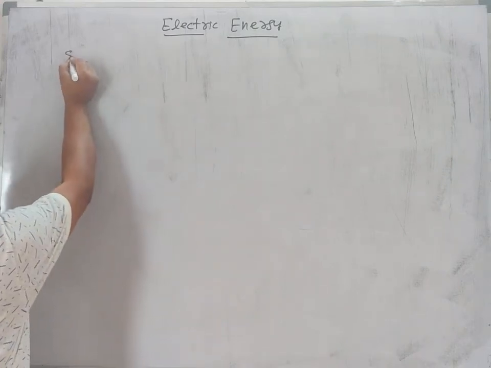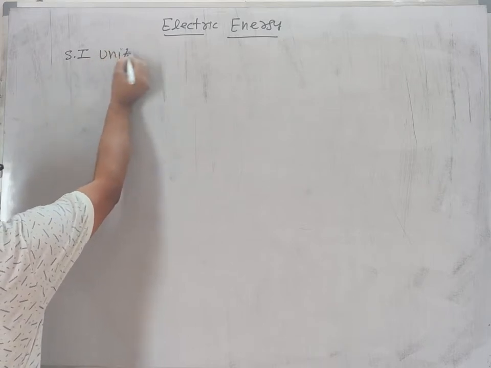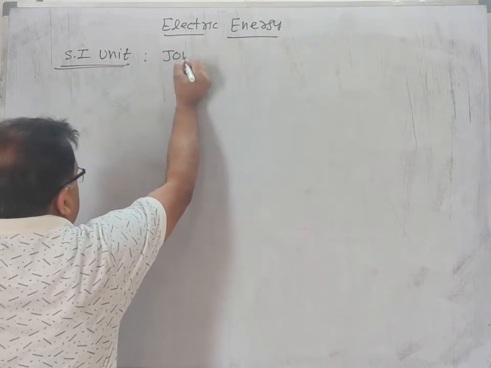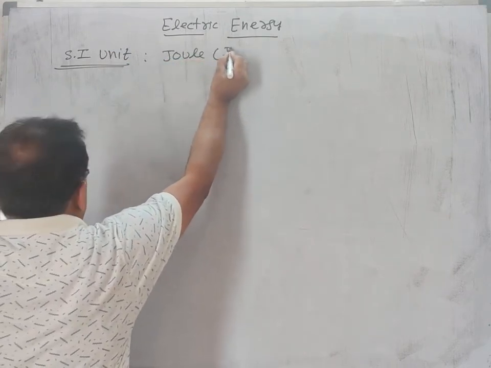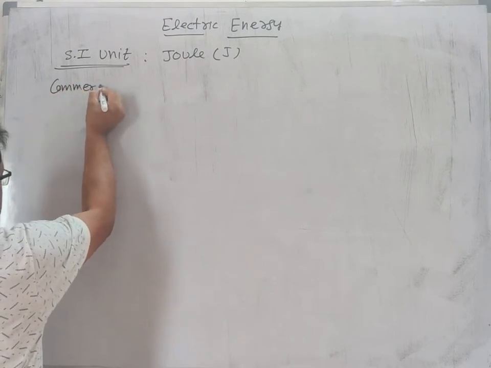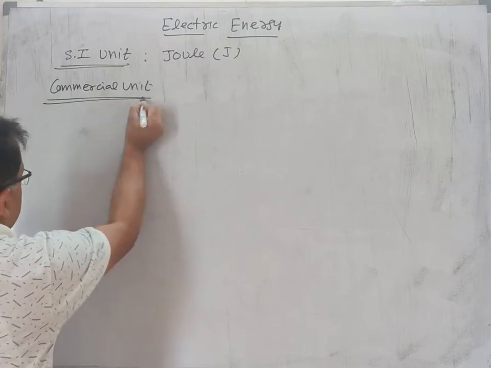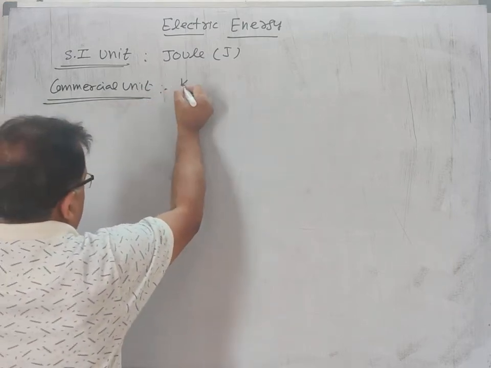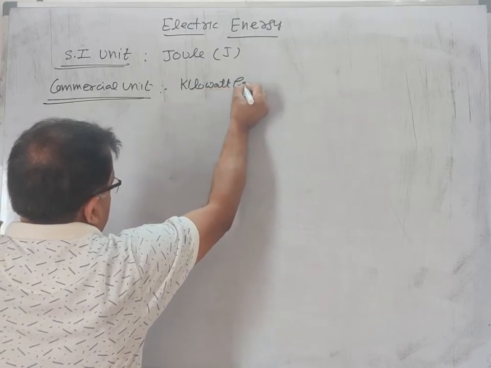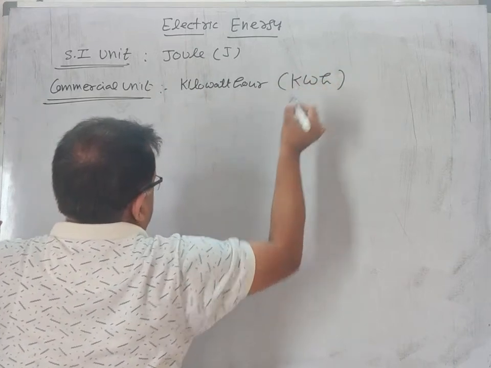So the SI unit of electric energy is joule, represented by J. The commercial unit is kilowatt hour, kWh.